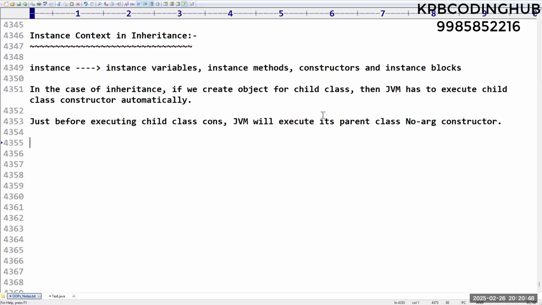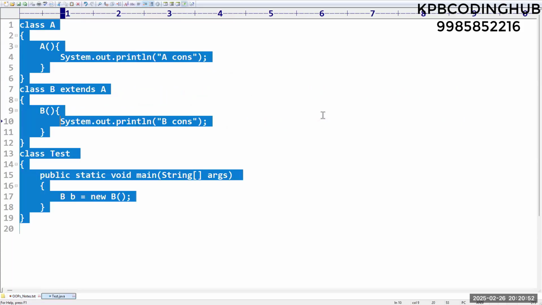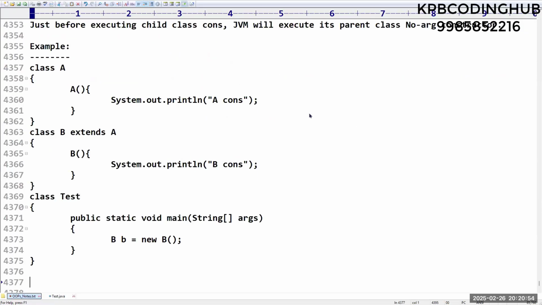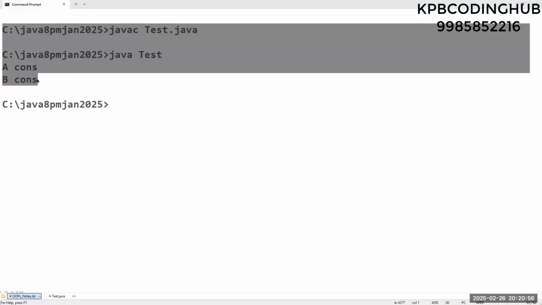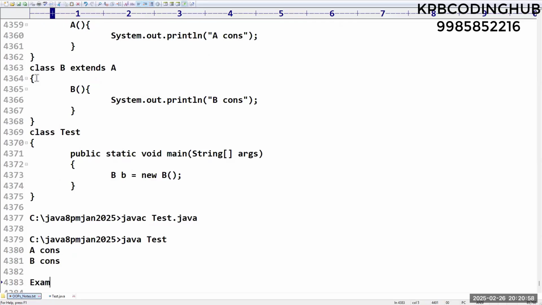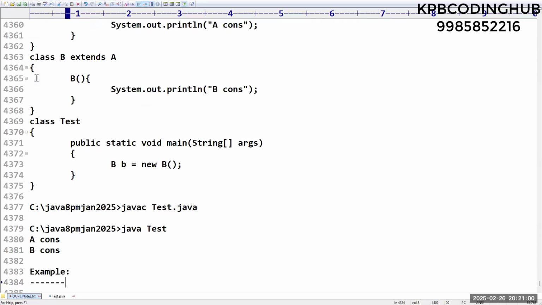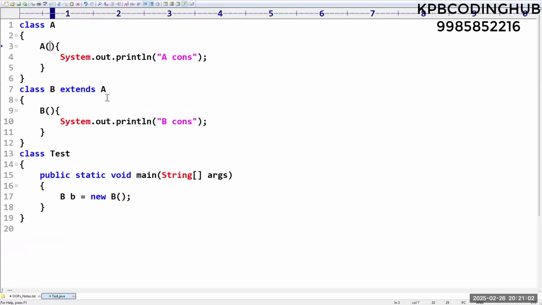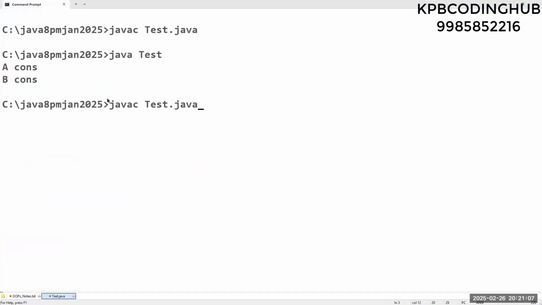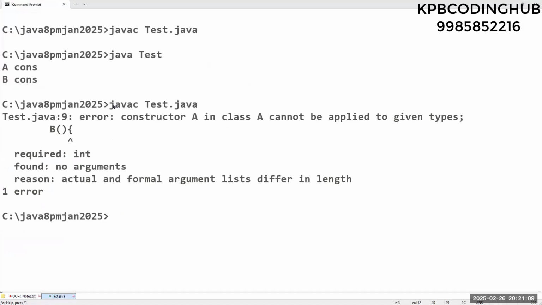Okay, so I will take this example as it is for you to understand. Sir, okay, fine. You are talking about no argument constructor, no problem. Suppose consider here in parent class, there is one constructor which is receiving an integer argument. Now what will happen? Observe carefully. Is the program going to compile?